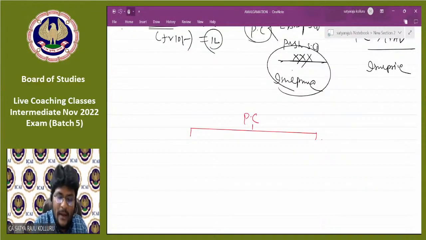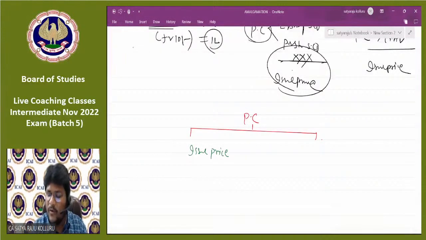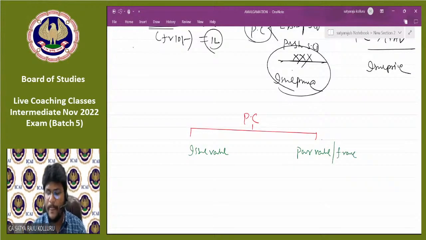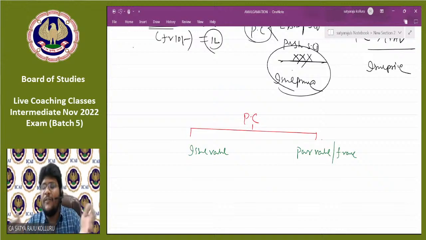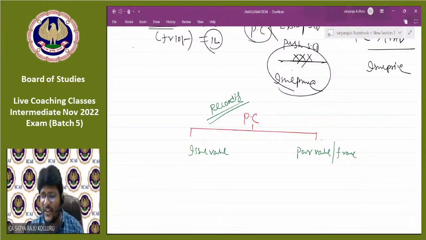The PC we may record at issue price, or the PC we may record at issue value, or we may record it at par value, or you can treat it as face value, anything. This is the way of recording the PC. If nothing is mentioned, PC is generally recorded at issue value only.